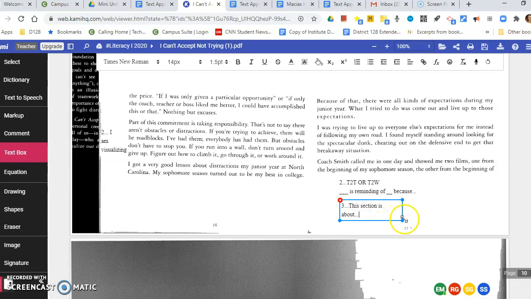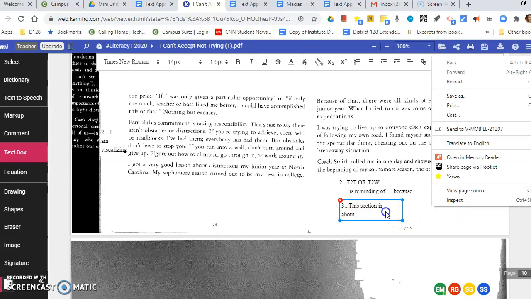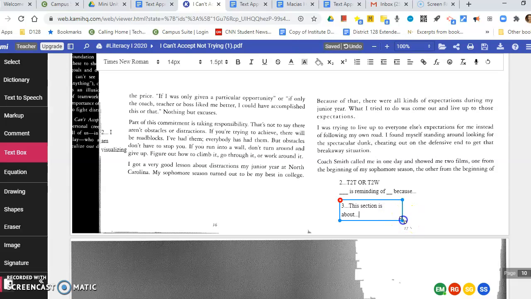Remember, we don't want to get bogged down by small details like where he went to college or dunking. Those are too specific. I want the big general idea of this section. What is he getting at? Okay, so pause the screencast and write in your summary.